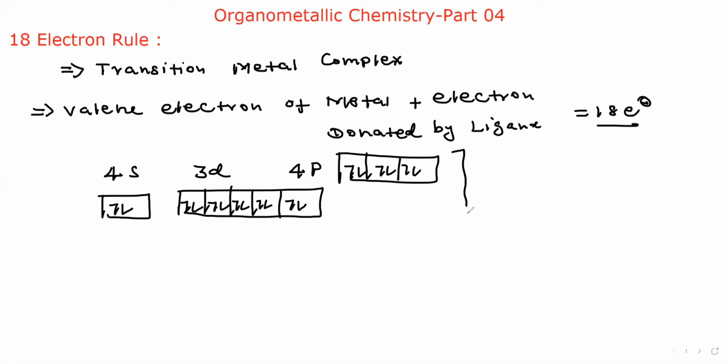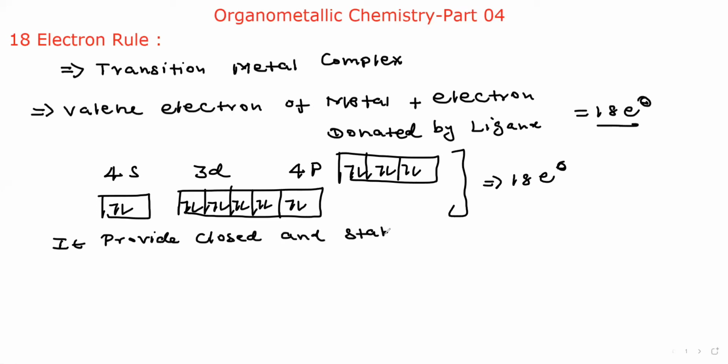This is a total 18 electron configuration, a closed and stable configuration. Very simple. If you know the electron count, apply it to calculate the 18 electron complex.